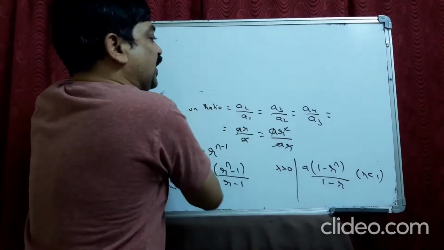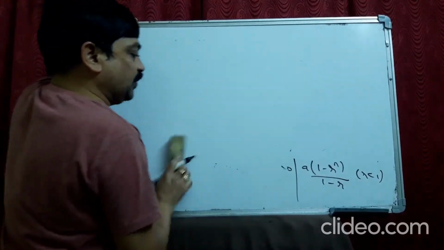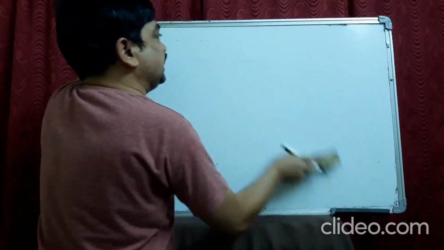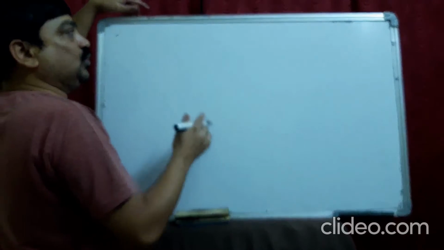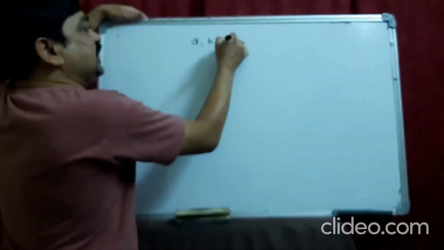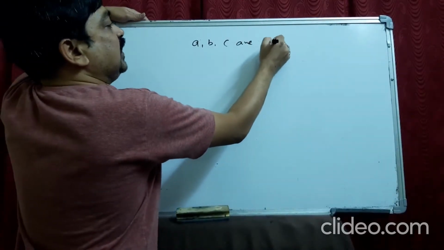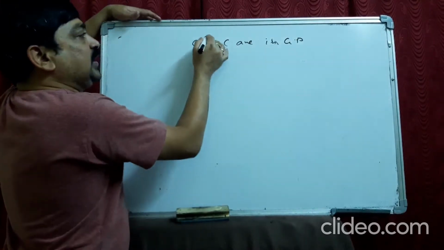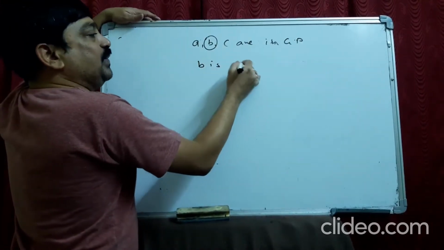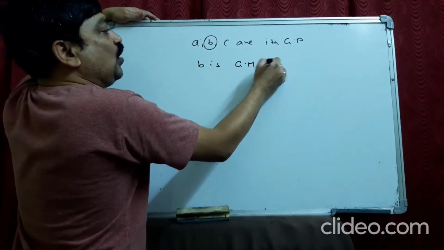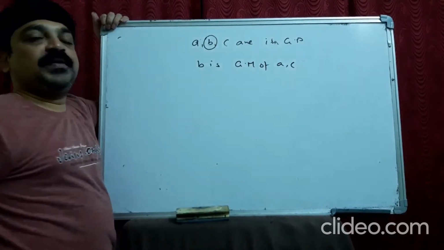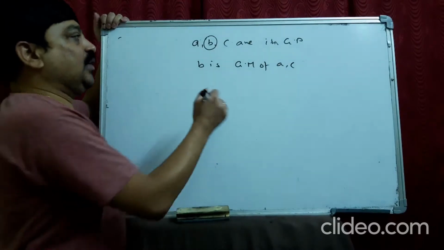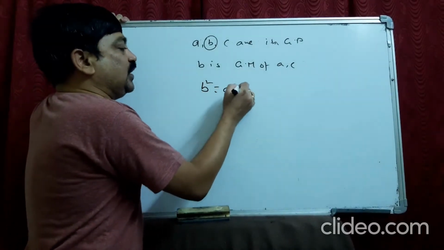After this, geometric mean. What is the geometric mean? If a, b, c are three terms in geometric progression, then b is the geometric mean of a and c. B will be the geometric mean of a and c, and we can easily say that b square equals ac.